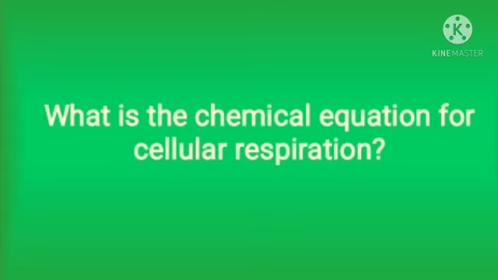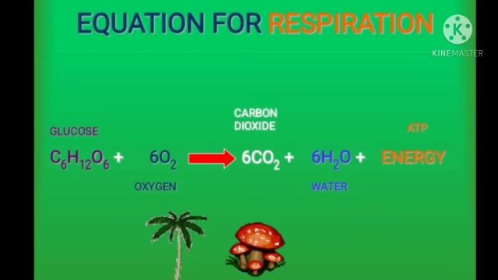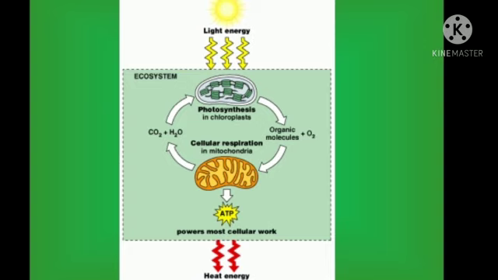So what is the chemical equation for cellular respiration? Let's see. Here glucose plus oxygen is converted into carbon dioxide and water, and some other form of energy is also released, which is ATP, adenosine triphosphate. And now here is the complete diagram of both the processes, photosynthesis and cellular respiration, in the plant cell. I hope that your concept regarding this chapter will be clear.